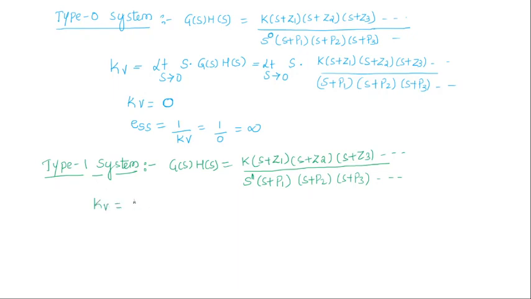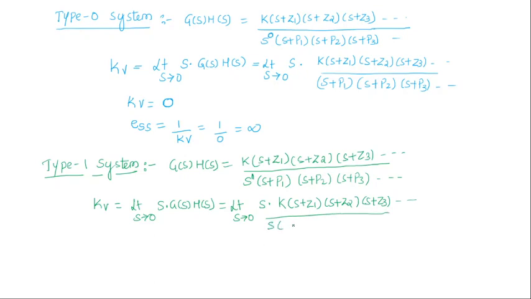Kv becomes limit S tends to 0, S into G of S into H of S. So this will become limit S tends to 0, S into G of S into H of S value, that is K (S plus Z1)(S plus Z2)(S plus Z3) and so on, divided by S into (S plus P1)(S plus P2)(S plus P3) and so on.